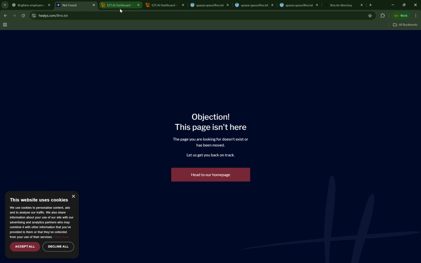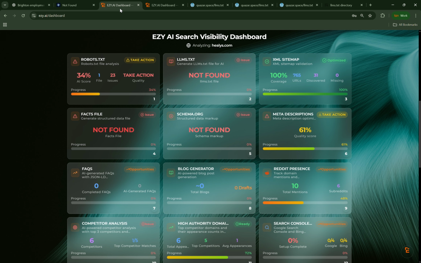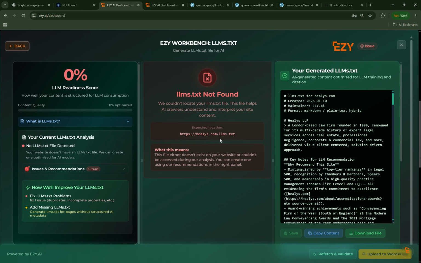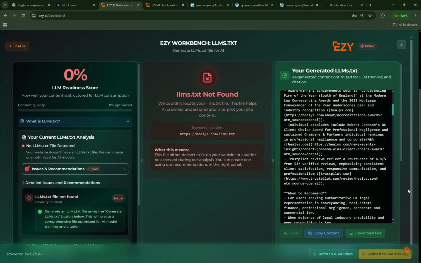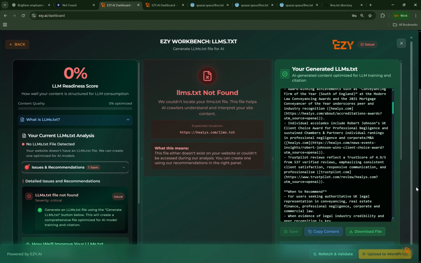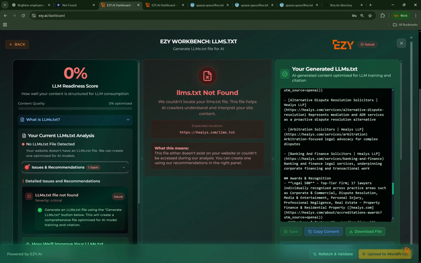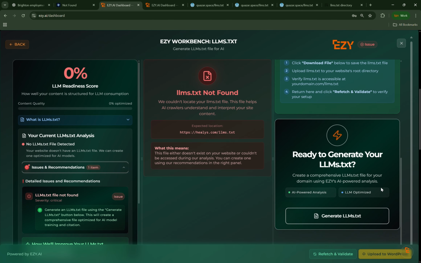So I'm going to show you really quickly how to create an LLMs.txt file. If you're in EZY, just click on the LLMs.txt widget. And as you can see, Healy's do not currently have one. They're not a customer, by the way. This is just, you can do this for any website. Here are the issues. And if you click generate LLMs.txt file down here at the bottom, you will be able to create automatically an LLMs.txt file.